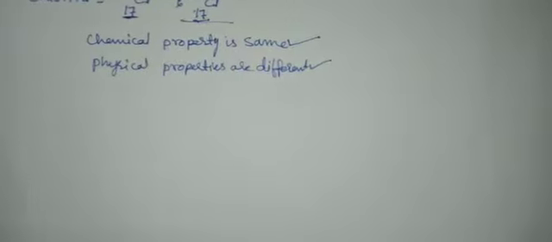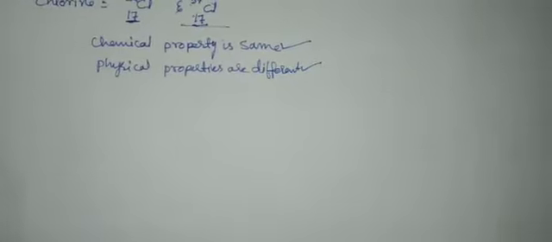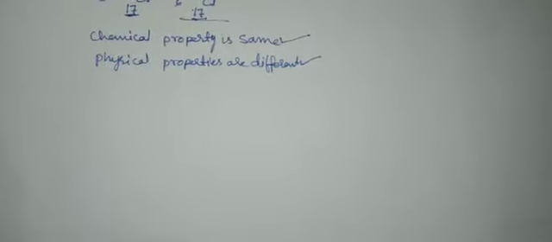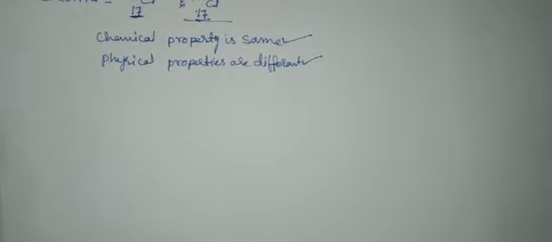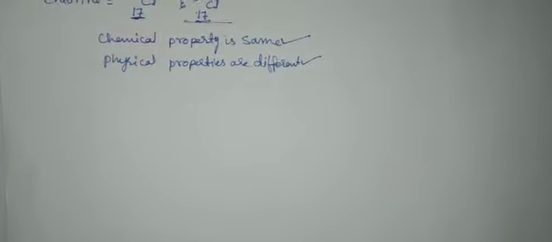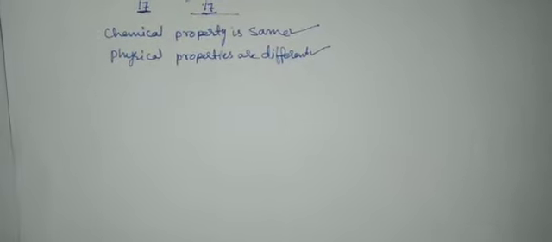Now you have learnt about isotopes, right? Here we'll know the percentage of each isotopic form, and then the average mass is calculated. How can we calculate? We'll see.